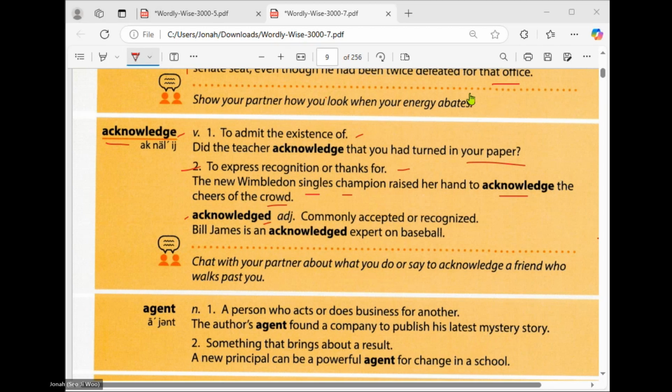Can you read this one? Acknowledged. Okay, there is a D because it's an adjective. It's commonly accepted or recognized. So you can see here the word ends with ed, right? So Bill James is an acknowledged expert on basketball. So there is an ed because it's an adjective, and you can see here that it's something that is in the past. So now, can you try to make a sentence using the word acknowledge?